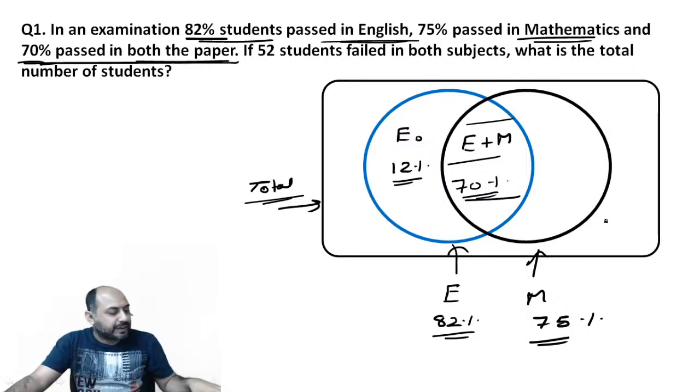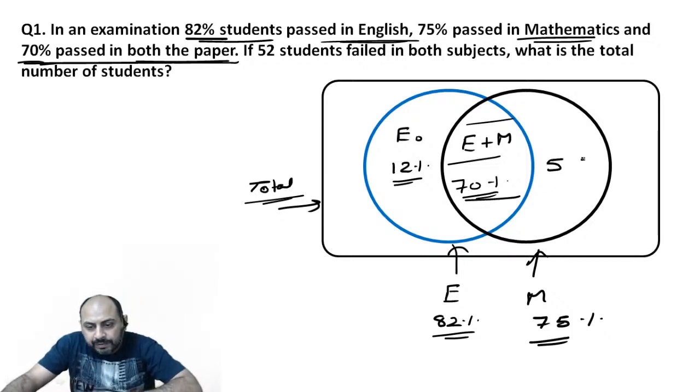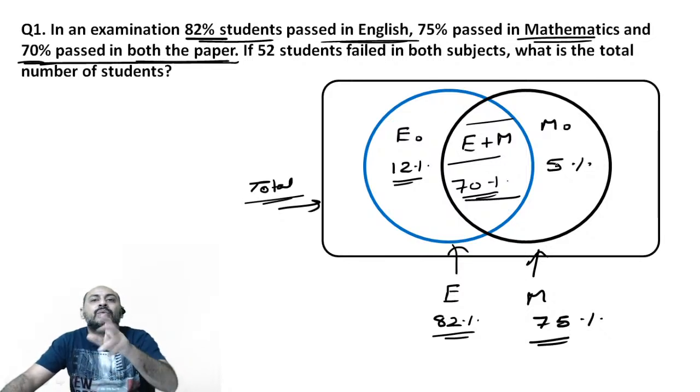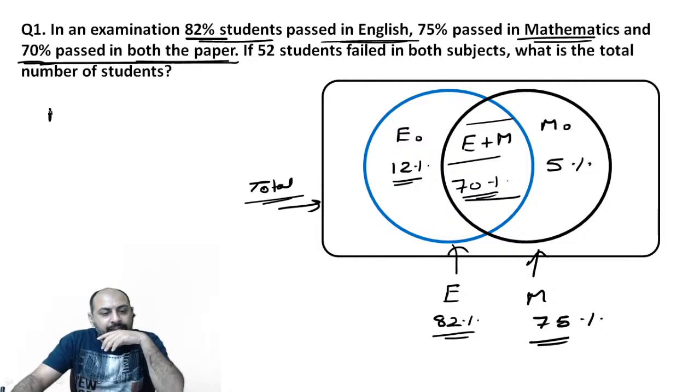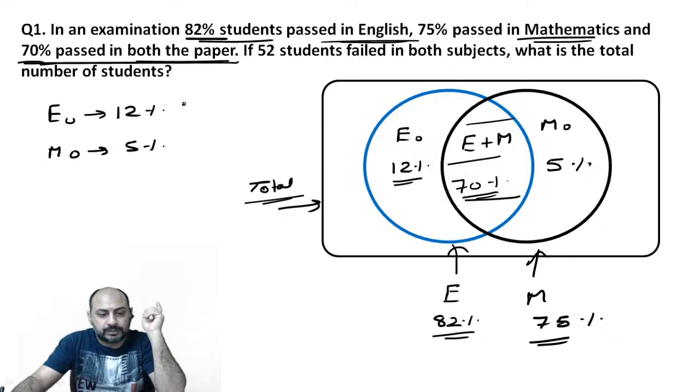Similarly, 75% is the total number of people passing in maths. 70% passing in maths and English both. So the remaining 5% would be passing in maths alone, or maths only. So this is the thought. If I say English only, 12% of the students passed. If I say maths only, 5% of the students passed.